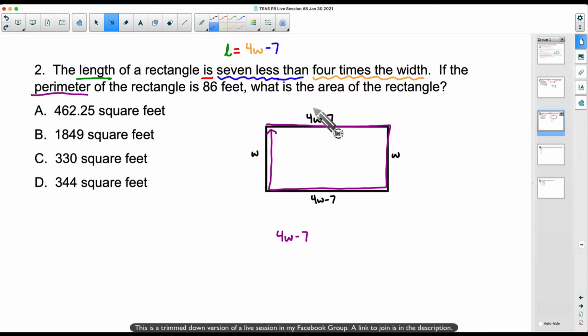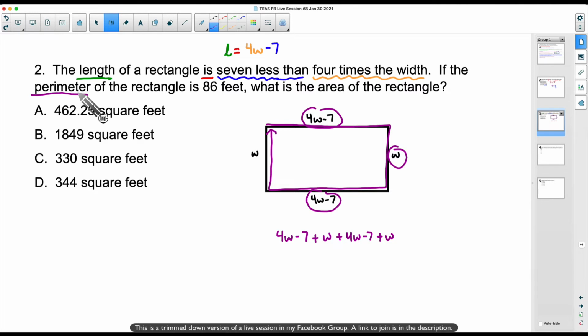So here's my 4W minus 7. I'm going to add this W. Going to add this 4W minus 7. I'm just adding up all my sides, folks. That's an ugly 4, but hopefully we can see that. And then I'm going to add this W to come back to where I started. So 4W minus 7 plus W plus 4W minus 7 plus W. That's the distance all the way around that rectangle.